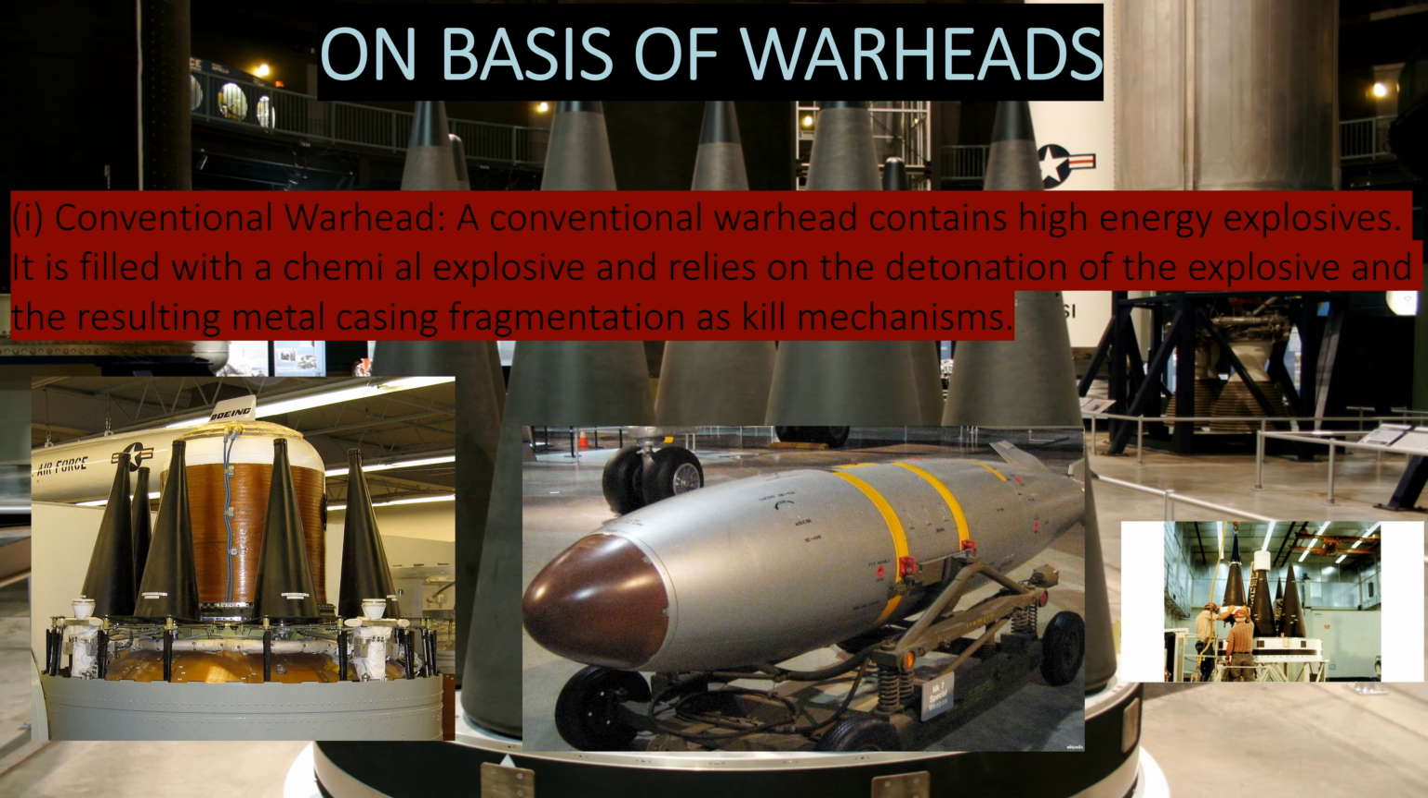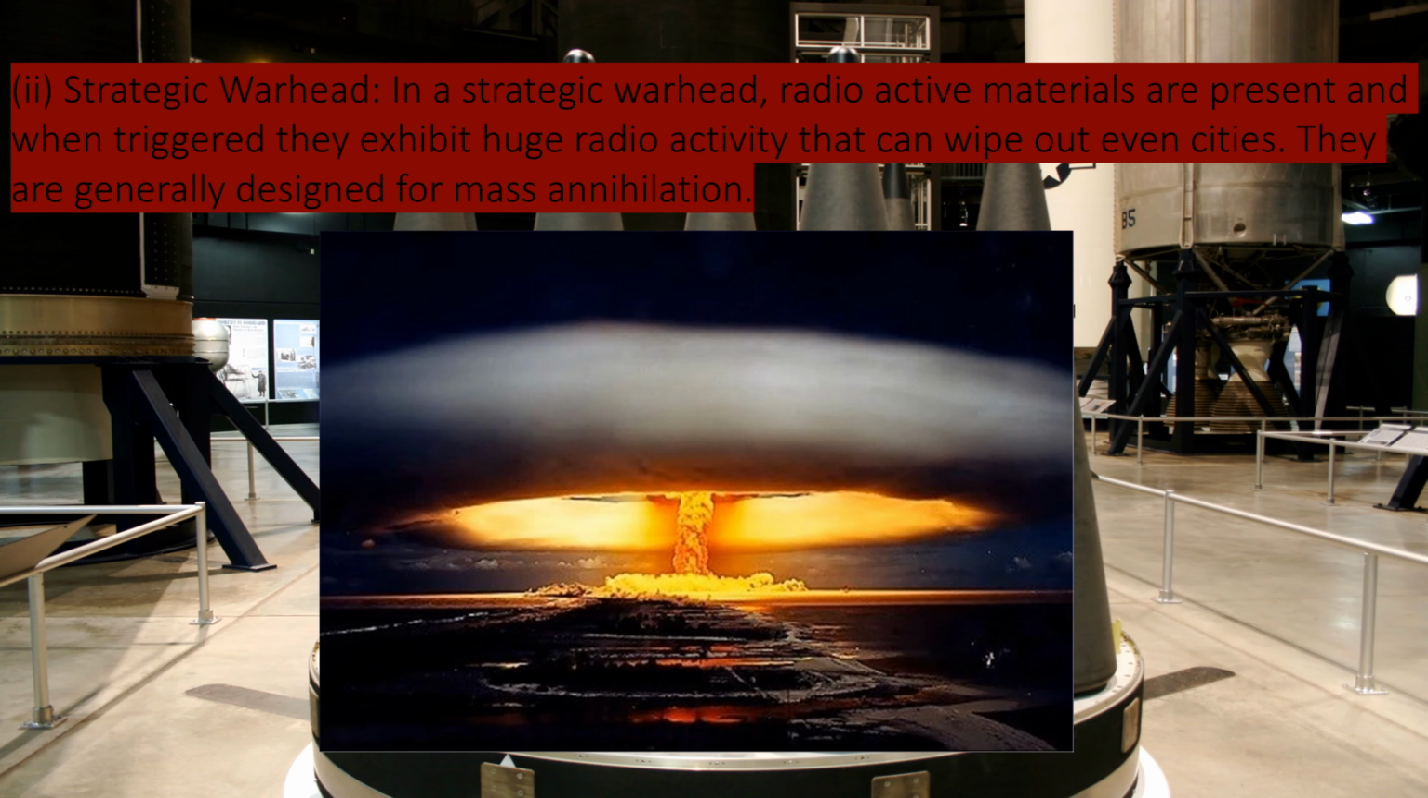Next one is on the basis of warhead. On the basis of warhead, there are two types, conventional warhead and strategic warhead. Conventional warhead contains high energy explosive. It is filled with chemical explosive and relies on the detonation of the explosive and the resulting metal casing fragmentation as kill mechanism. Whereas in the strategic warhead, radioactive materials are present, and when they trigger, they exhibit huge radioactivity that can wipe out even cities. They are generally designed for mass annihilation.